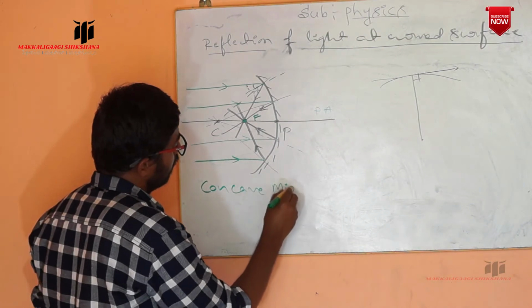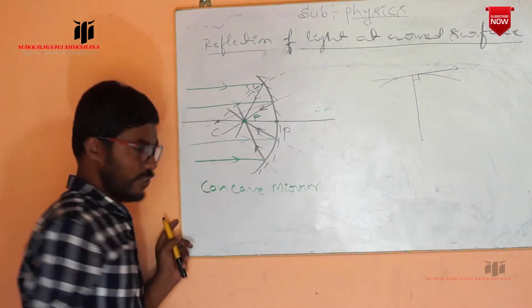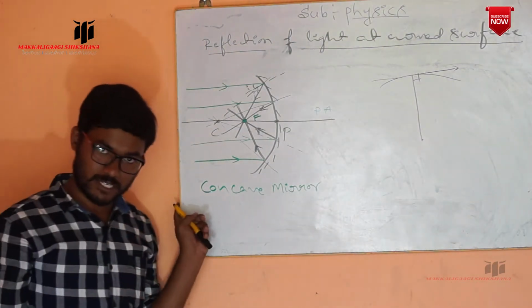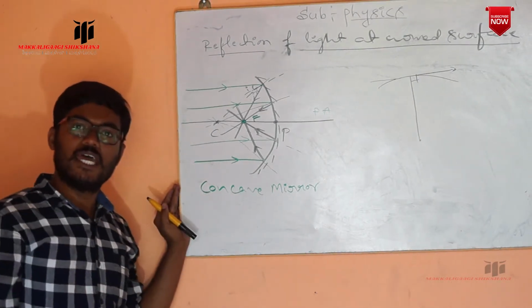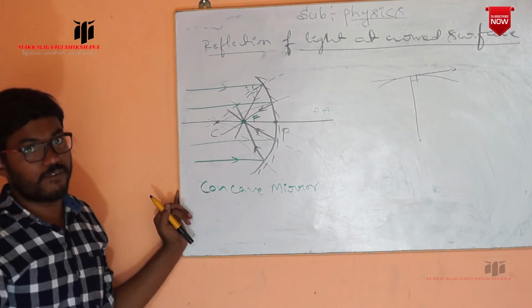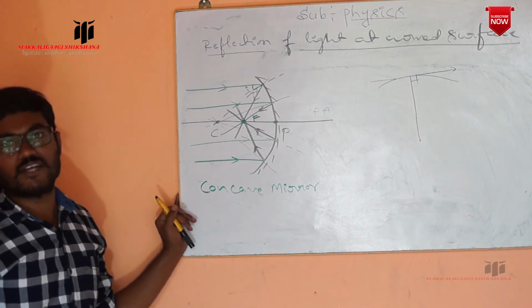Observe carefully. This is a 2 marks question that is asked: define the principal focus of the concave mirror.